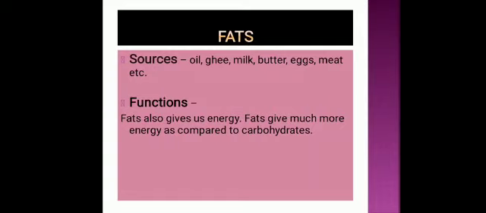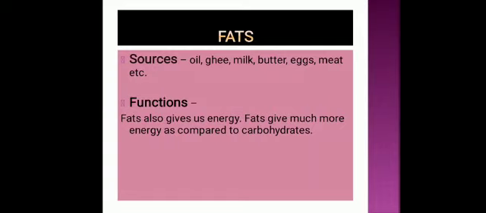That bread contains carbohydrate. Butter, ghee, groundnut, mustard oil, sunflower oil, coconut oil. These are the common fats used by us in everyday life. Now fats are the richest source of energy, but they are more expensive than carbohydrate. The foods containing fats and carbohydrates are called energy giving foods.